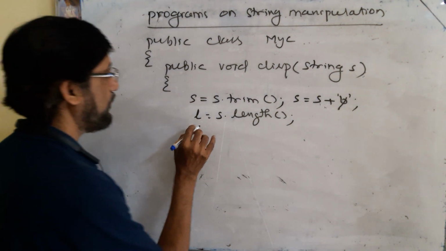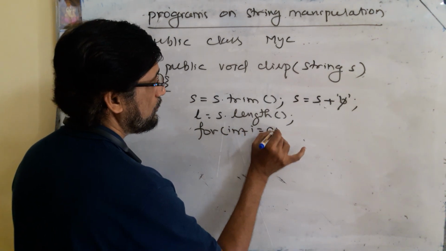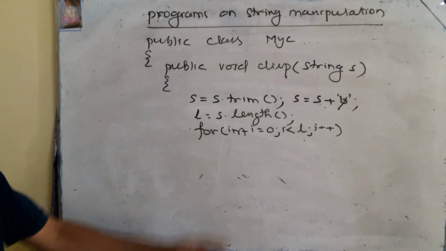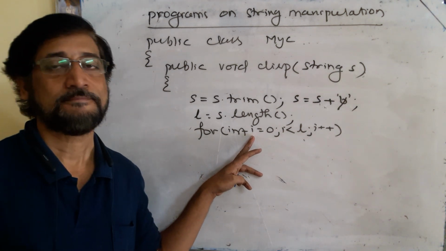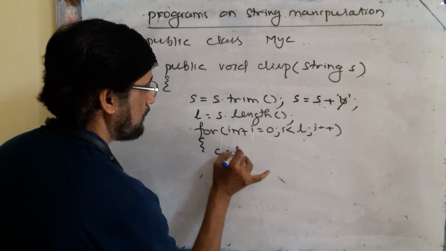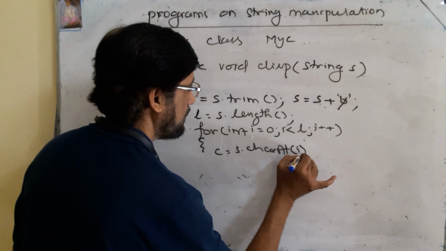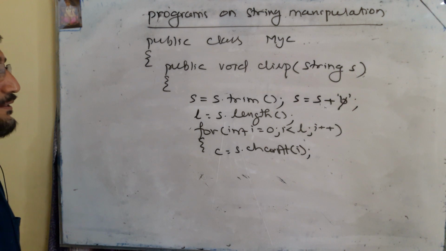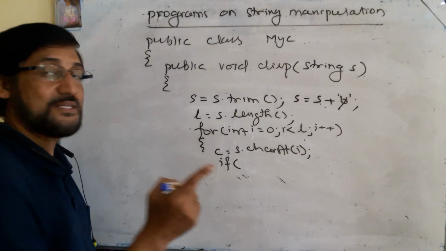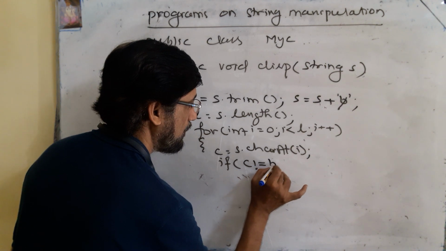After finding the length, you take the for loop. For I is equal to 0, I less than L, I plus plus. This loop variable you can use as an index to select one character after another character. C is equal to S dot charAt I. So you can select one character after another. Then you check whether the selected character is a space or not. If the selected character is not equal to space, then you have to concatenate it with a variable.